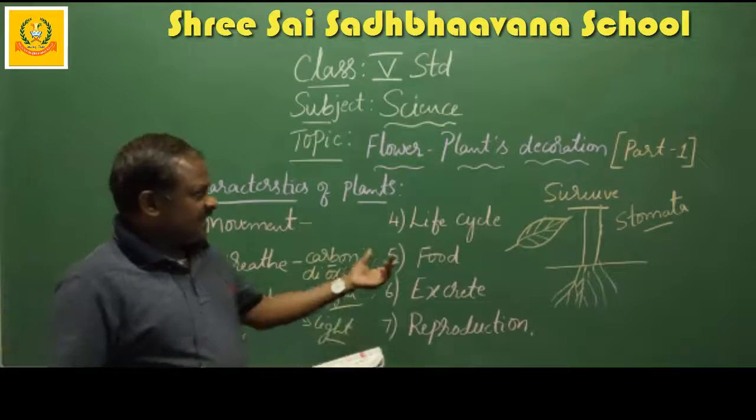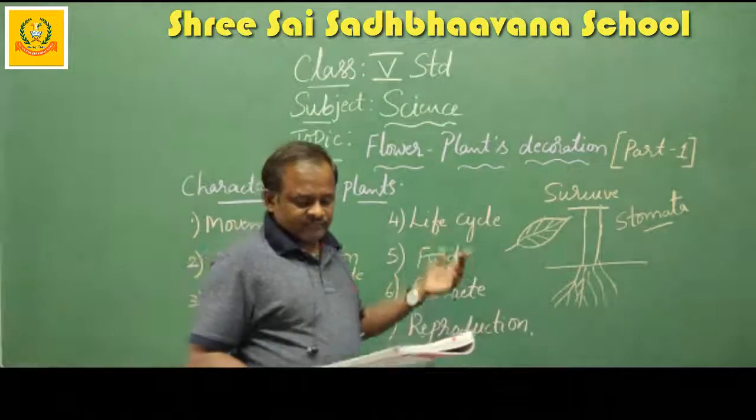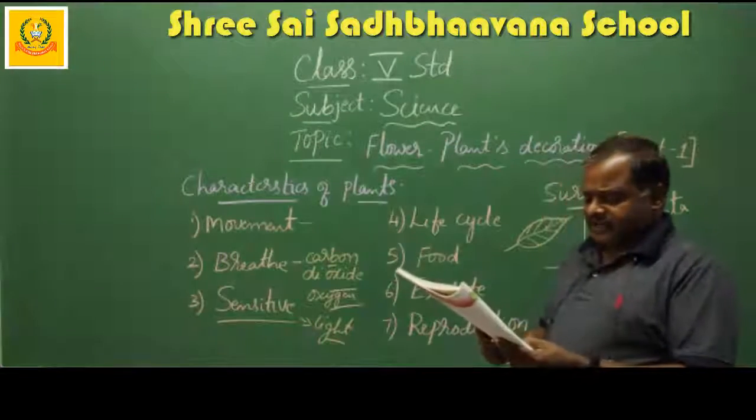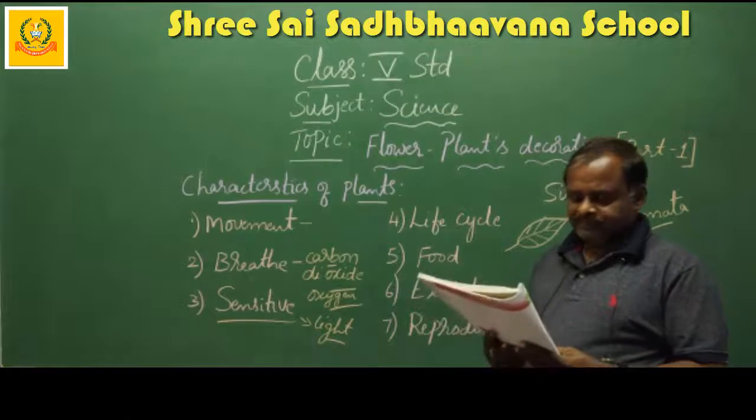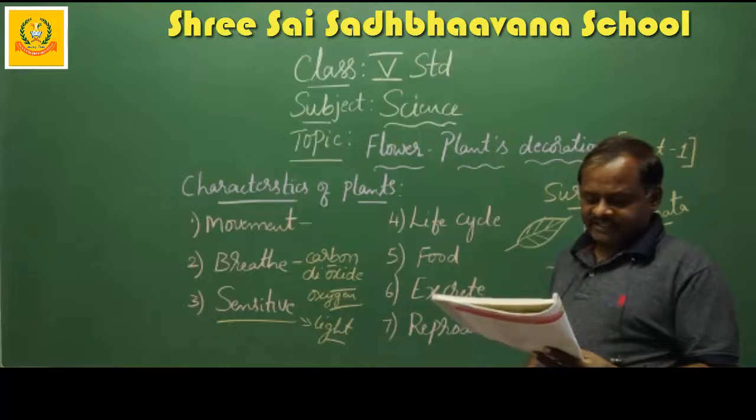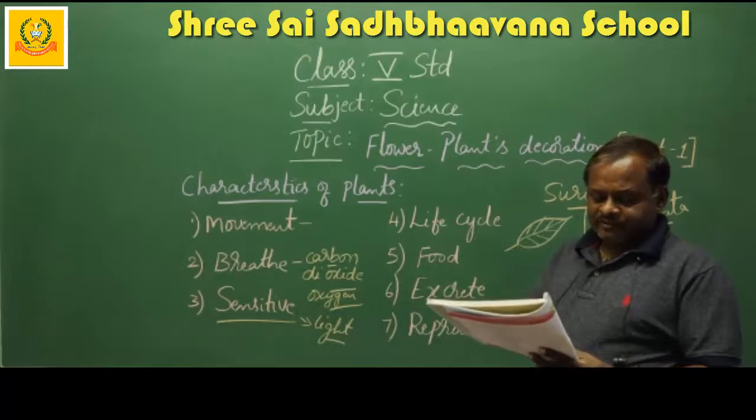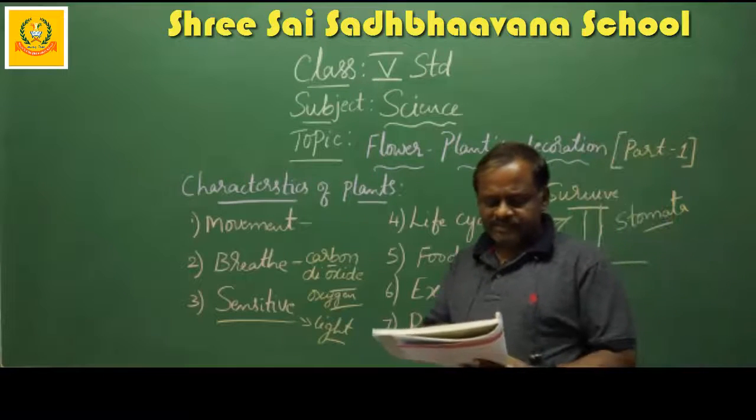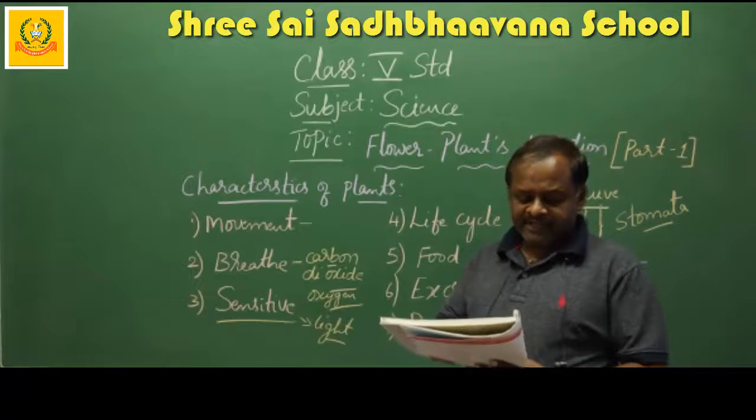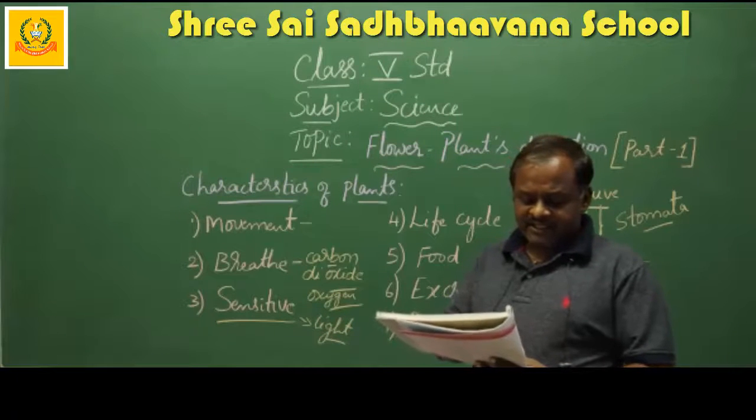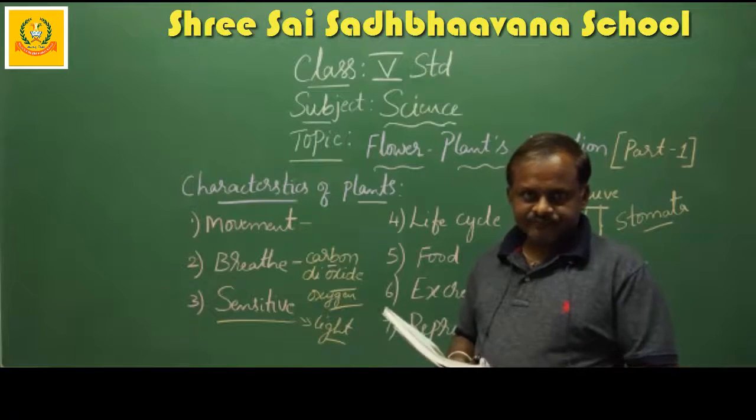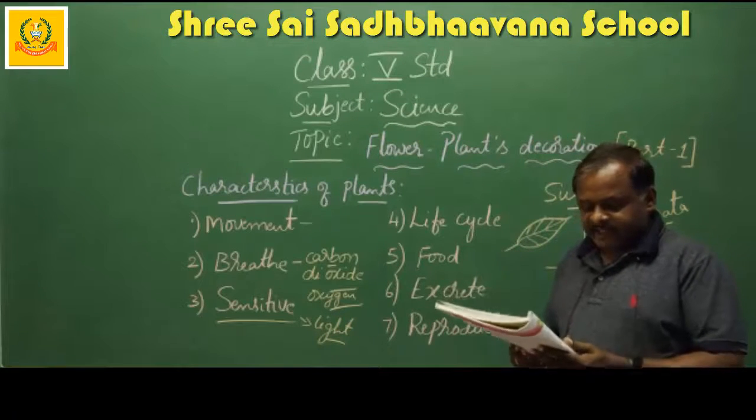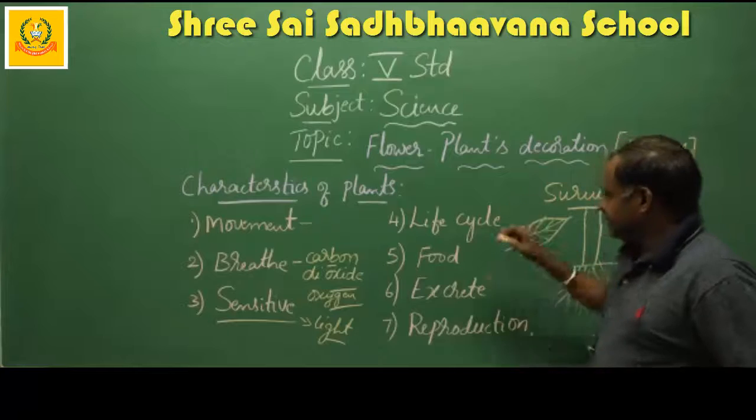Next we will go for life cycle. What is this? Life cycle. Plants have a life cycle. They grow from small seed to big trees. After reaching a certain age, they die. That means plants have a life cycle.